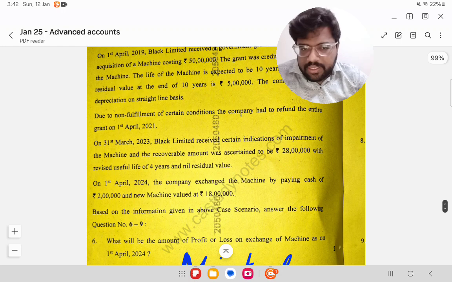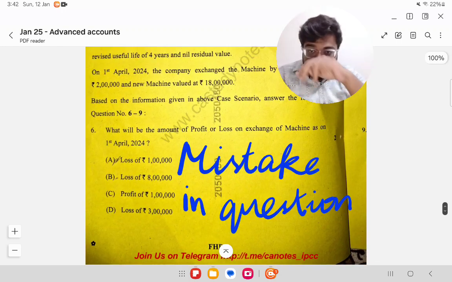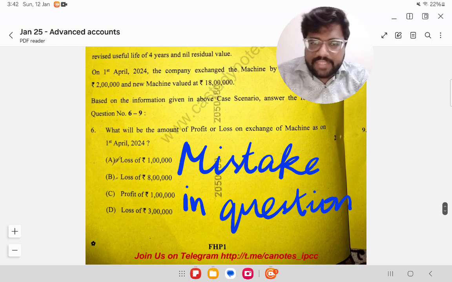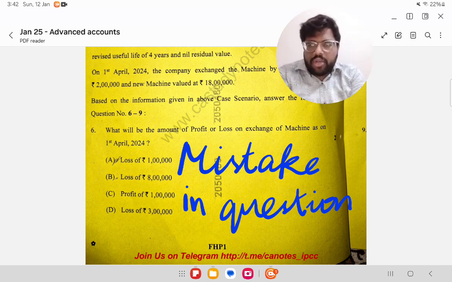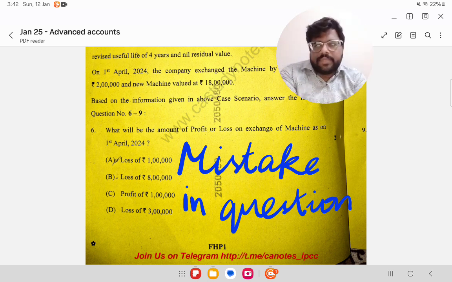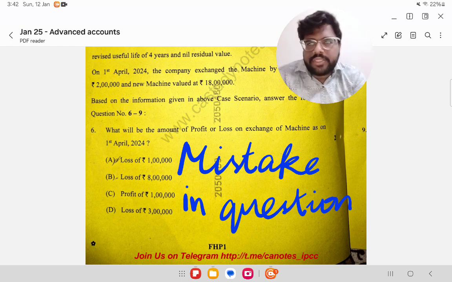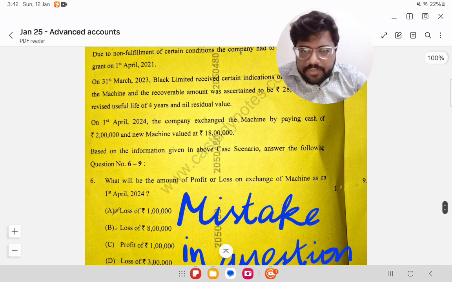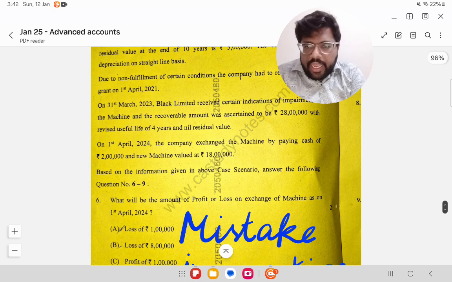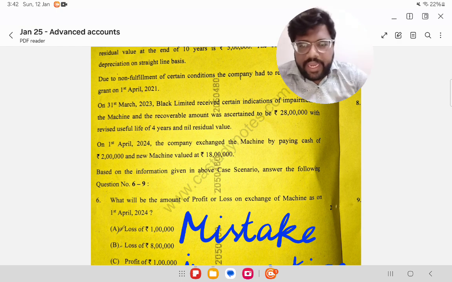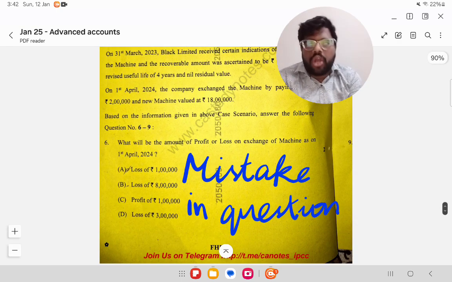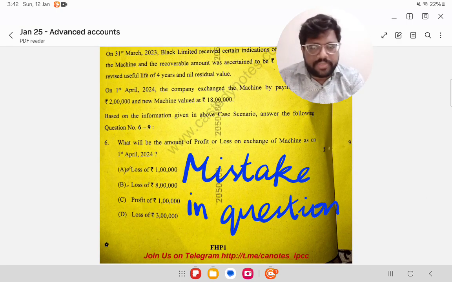Then from the next case scenario, the first question has a mistake. None of the answers match the correct answer. In my view, the correct answer should be, just a minute, 18... 21 plus 2, 23. 23 minus 18, 5 lakhs. A 5 lakhs loss should be the correct answer, but there is no such option.